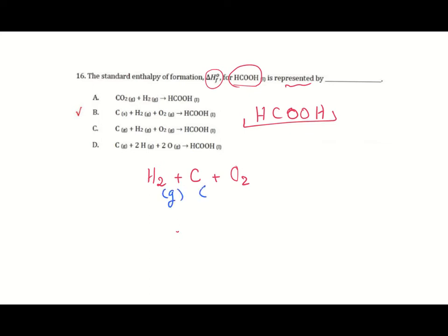This question is about the standard enthalpy of formation of methanoic acid. So which equation is a good representative for standard enthalpy of formation? Methanoic acid is HCOOH. So what are the elements that may produce this compound? You should have hydrogen, you should have carbon, and you should have oxygen in their standard form and in their standard state. Standard state of hydrogen is gas, standard state of carbon is solid, standard state of oxygen is gas.